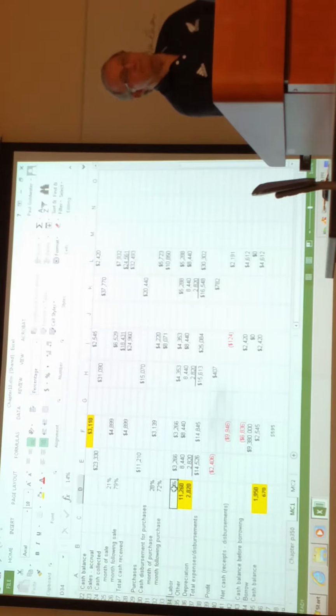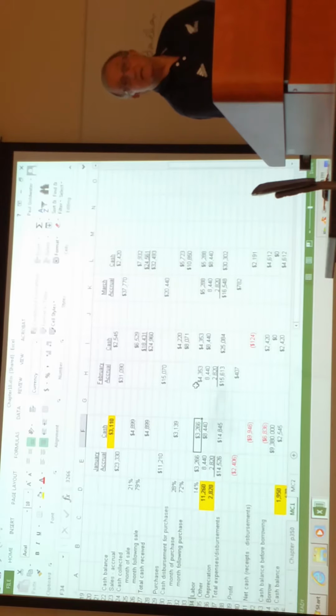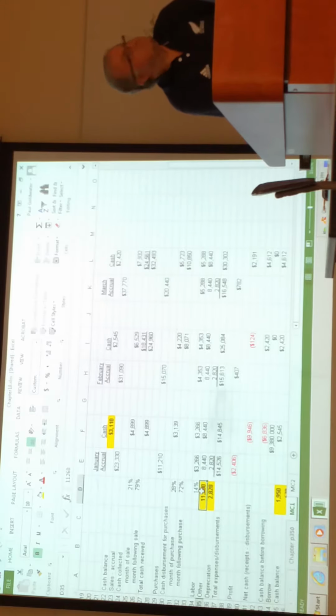Here comes the labor. That sentence up top said 14%. So there's the accrual, and for labor, the cash will be the same as the accrual. That's why they're the same. Everyone okay? Now let's come down here. This is, yes, easy, but you'd be amazed the number of students that'll get it wrong.